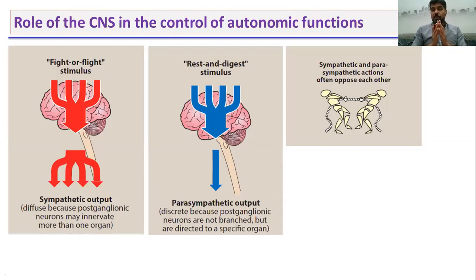Honestly, there is no absolute separation between the central nervous system and the autonomic nervous system. These two different systems work cooperatively, together, to regulate your body function. Say, for example, when your blood pressure falls for any reason, that fall in blood pressure will activate a specific kind of receptor available in your heart. This receptor is called a baroreceptor.